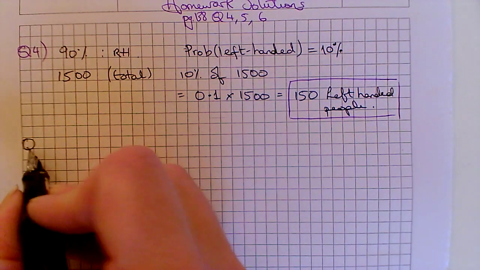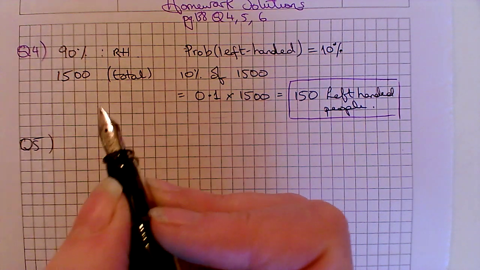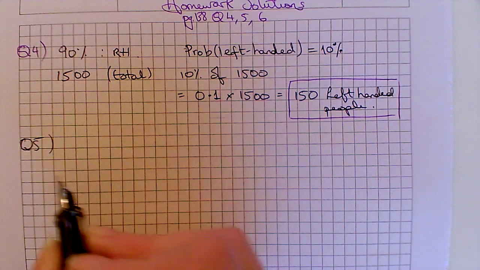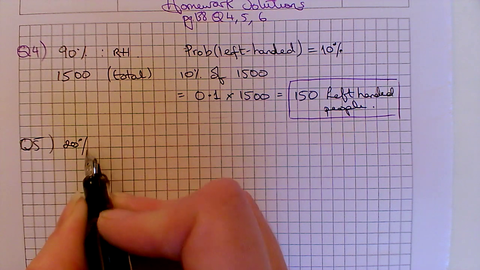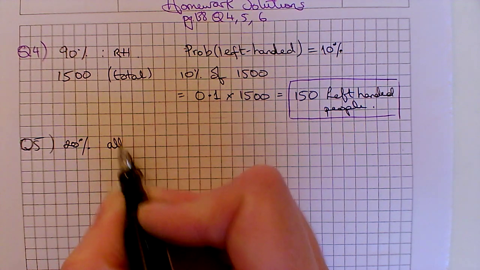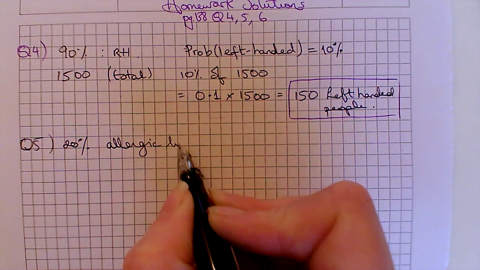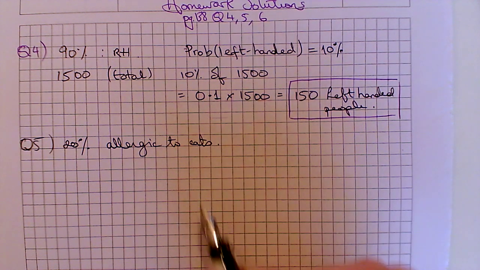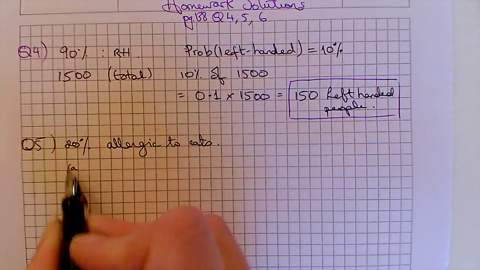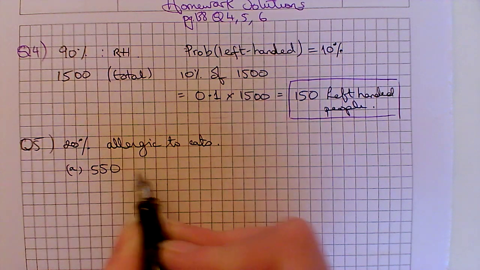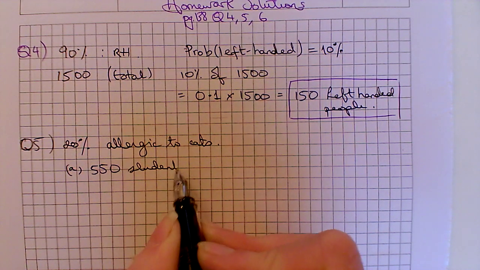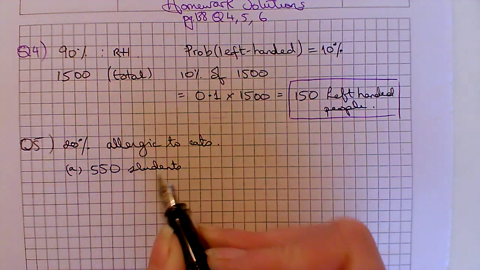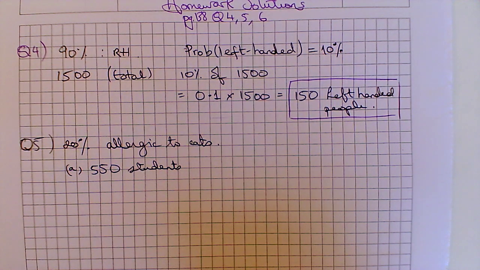Okay, question 5 then. A study finds that 20% of people, well, that's higher than I thought, are allergic to cats. In a school of 550 students, how many people would you expect to suffer from this allergy?